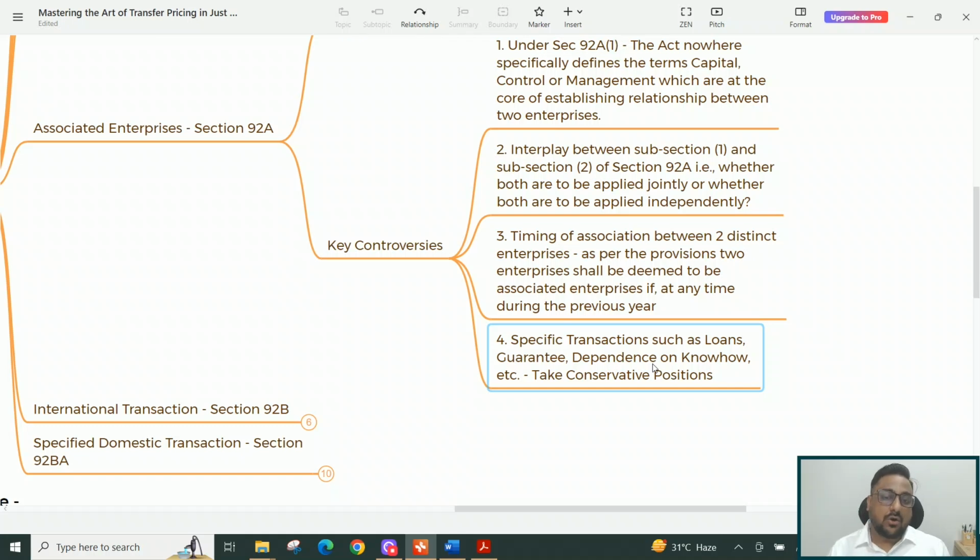or even in such scenarios, as I spoke in the previous part, where two groups were different but one group exited from one entity and the other group entered into the entity with a 26% or more stake. In such types of scenarios you should always take conservative positions, have your backups, have your analysis done, so that you don't have to struggle when the litigation happens.